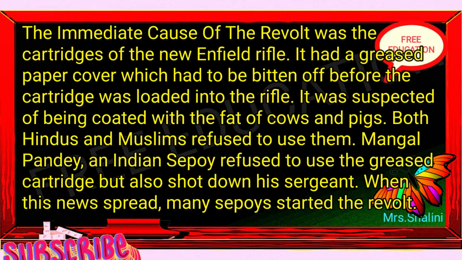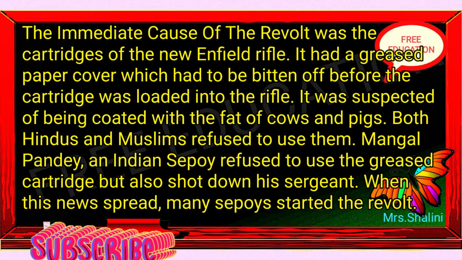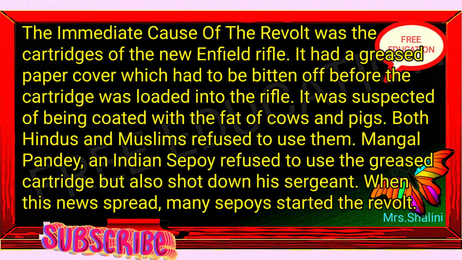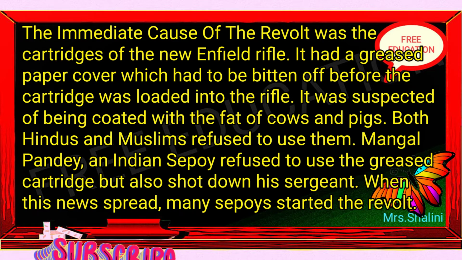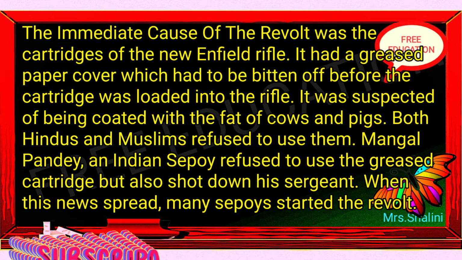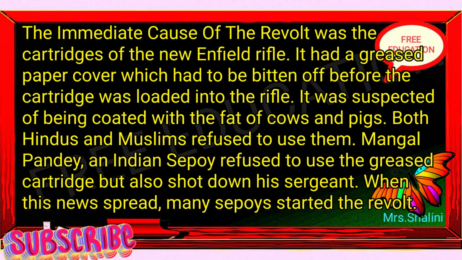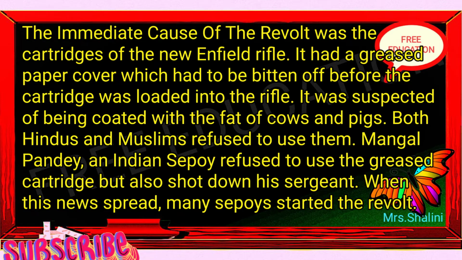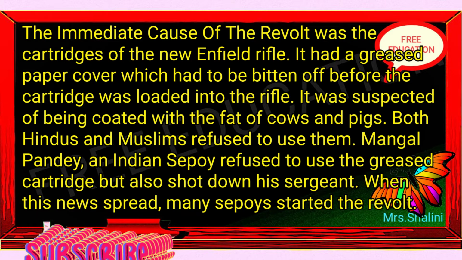The immediate cause of the revolt was the cartridges of the new Enfield rifle. It had a greased paper cover which had to be bitten off before the cartridge was loaded into the rifle. It was suspected of being coated with the fat of cows and pigs. Both Hindus and Muslims refused to use them. Mangal Pandey, an Indian sepoy, not only refused to use the greased cartridge but also shot down his sergeant. When this news spread, many sepoys started the revolt.